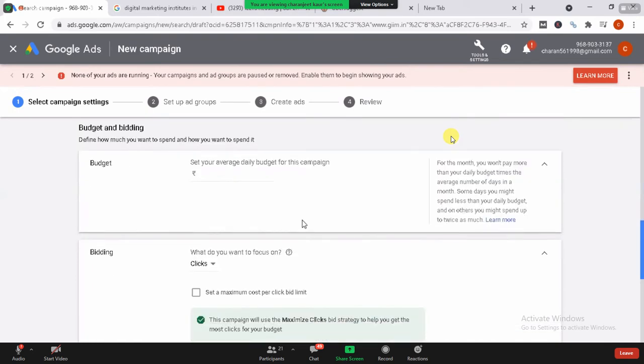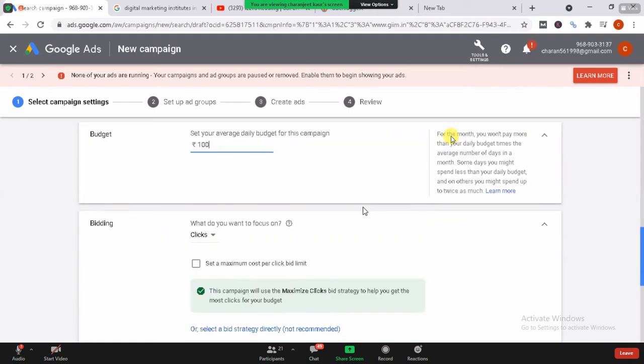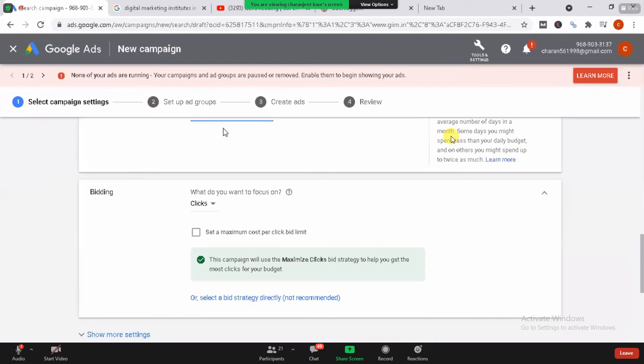It depends on me. Now, the next section is bidding and budget. So we have talked about the bidding section, like CPC, cost per click, cost per 1,000 impressions, and cost per acquisitions. We have talked about it. Now let's just implement this according to us. Now they're asking me for the budget. So they said set your average daily budget for your campaign. So daily, how much budget can I set? So let's just say that I have a daily budget of only 100 rupees. Okay, I'm just saying this. You can have a good budget. Right now, I'm just putting it over here with a 100 rupees budget.